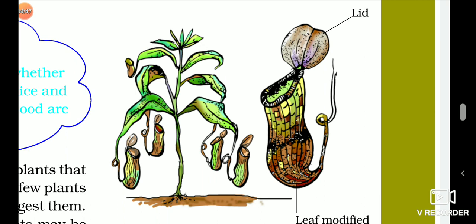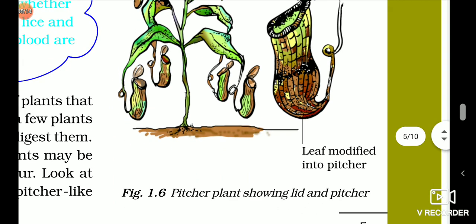Now what happens is, this insect is digested and the juices secreted from the insect will be absorbed by the plant, and this is how the plant gets its nutrition. So it is called an insectivorous plant. It depends on insects for its nutrition. So this is the insectivorous mode of nutrition.